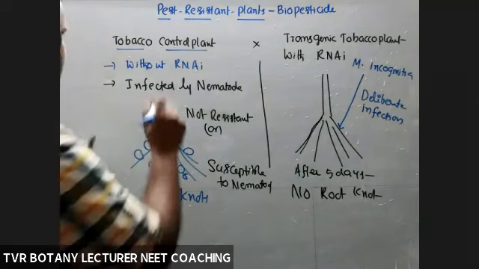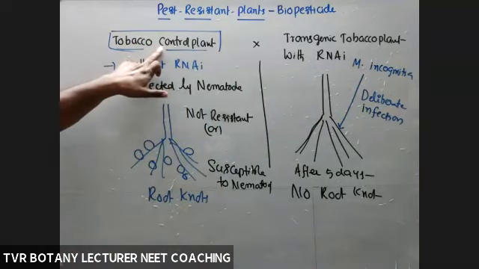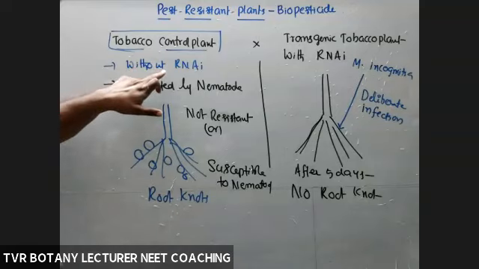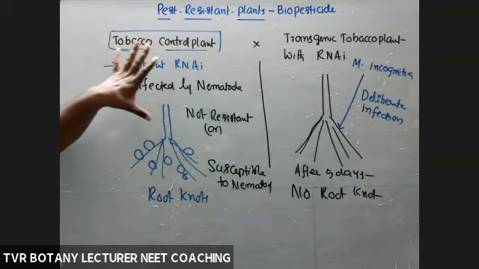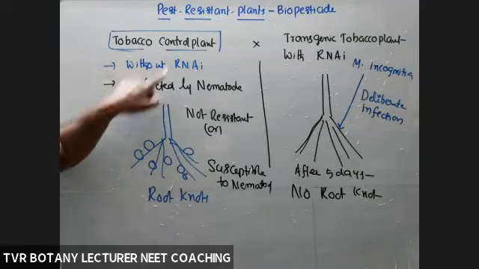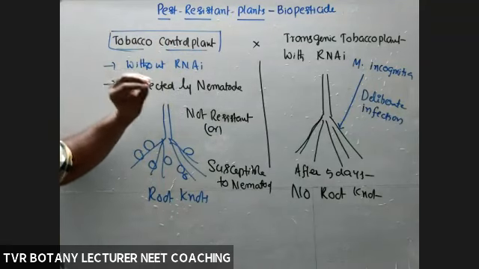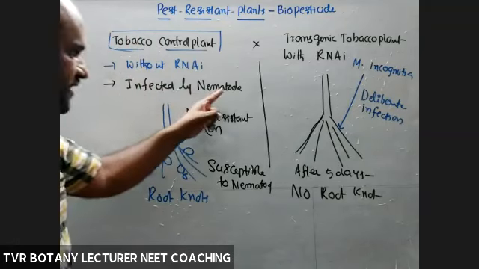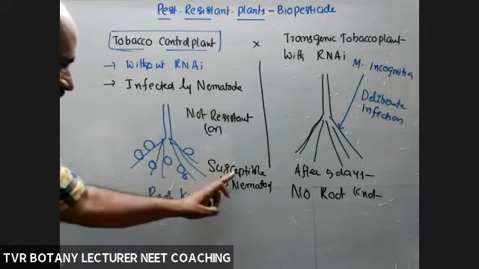So definitely, remember what is control plant? This is very, very important. So control plant is a normal tobacco plant, and that is without RNA interference. Of course, naturally the plant is having RNA interference, but it is not having RNA interference against Meloidogyne incognita. By birth, the plant is having general RNA interference, but there is no specific RNA interference against that nematode. So it is not resistant to nematode, susceptible to nematode.